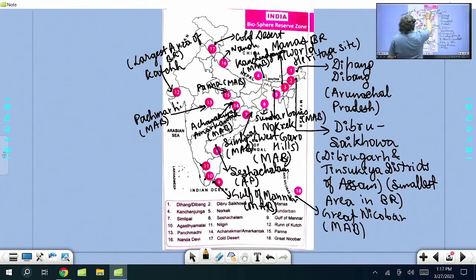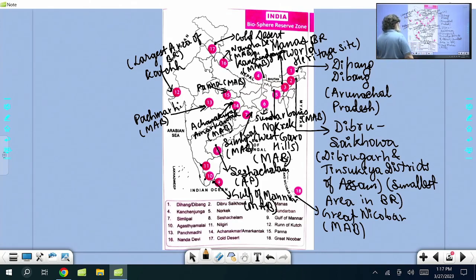Many times in the question paper you will come across Nanda Devi Biosphere Reserve. Nanda Devi is under the Man and Biosphere program. Valley of Flowers is a national park with alpine meadows and is a World Heritage Site also.